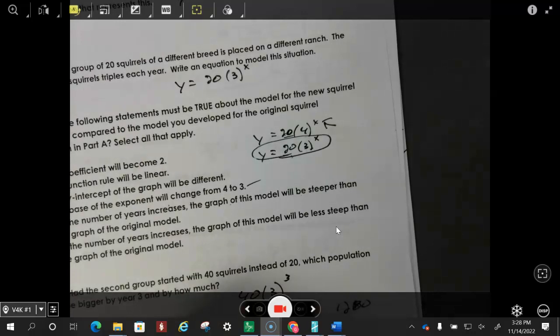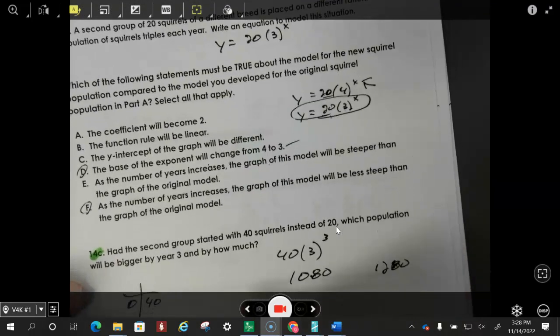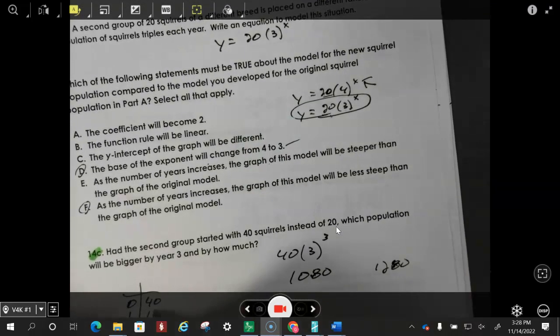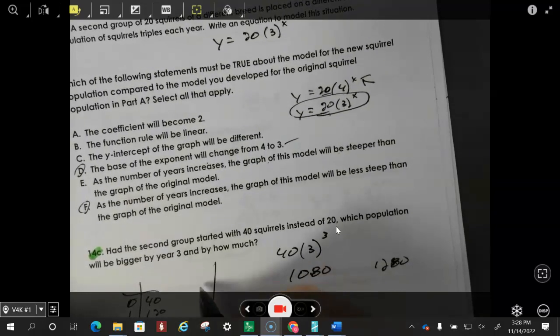So year 0 is going to be 40, and if we put in year 1, then we're up to 120, and year 2 is going to be 360, and year 3 is tripling again. It's going to be 1,080. And let's look at the other one.